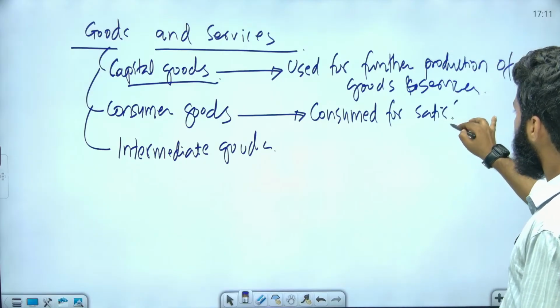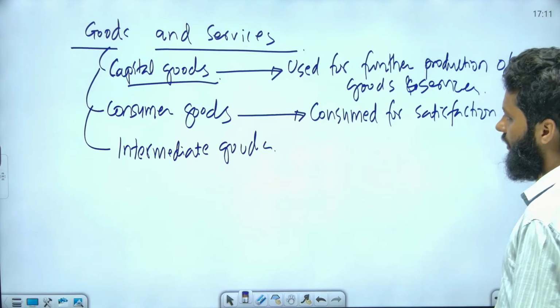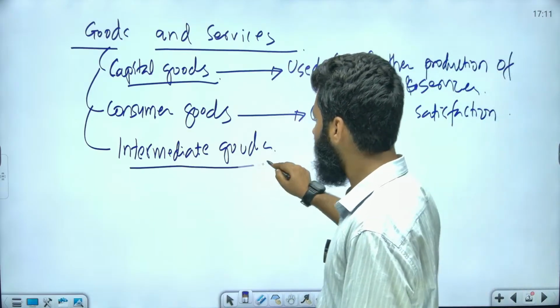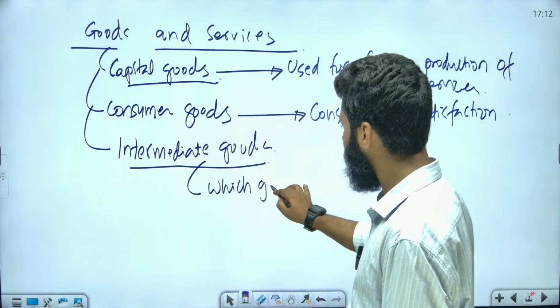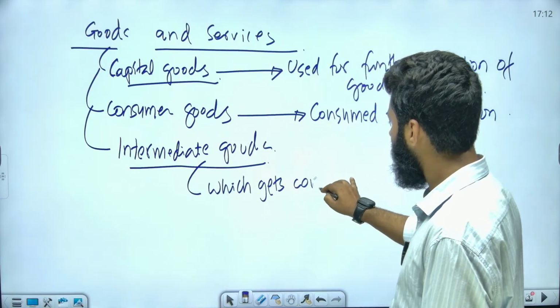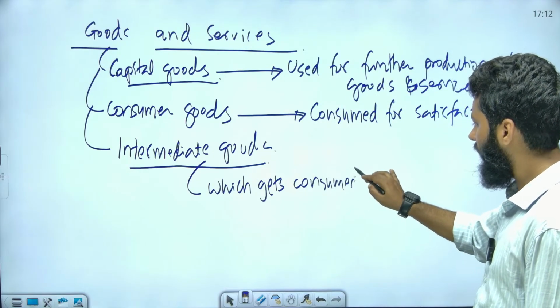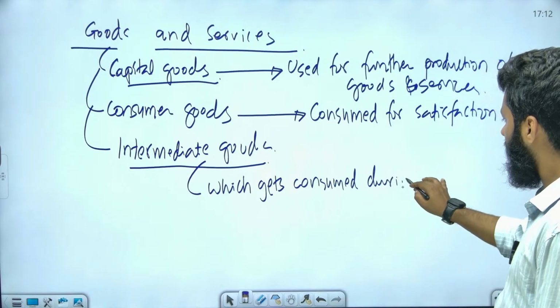And intermediate goods are those which get consumed during production.